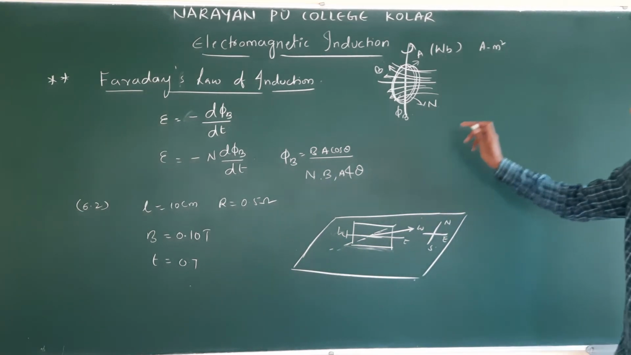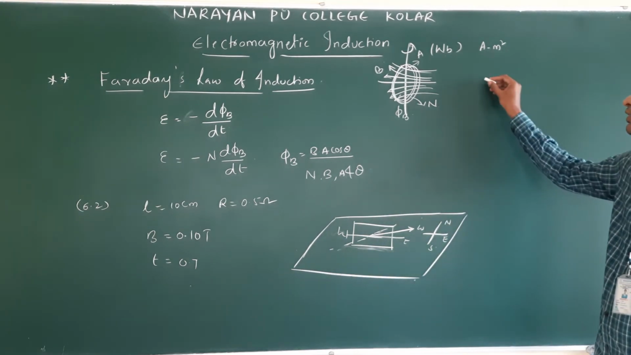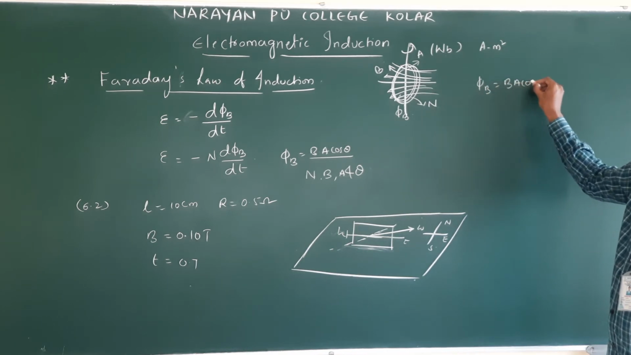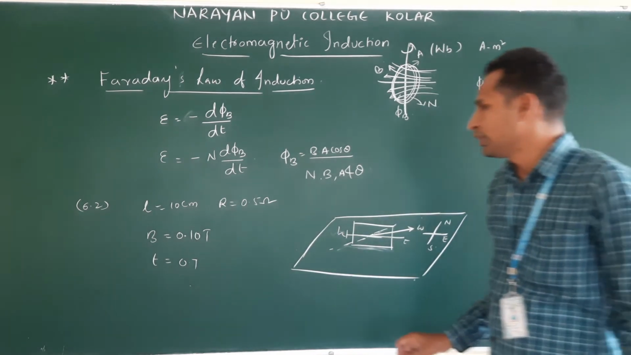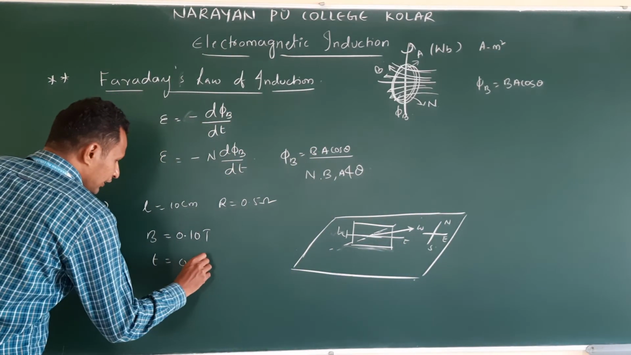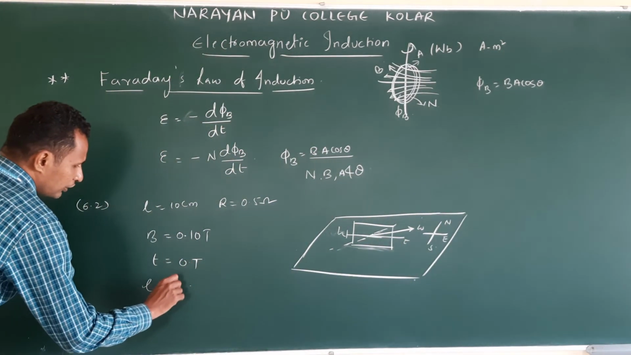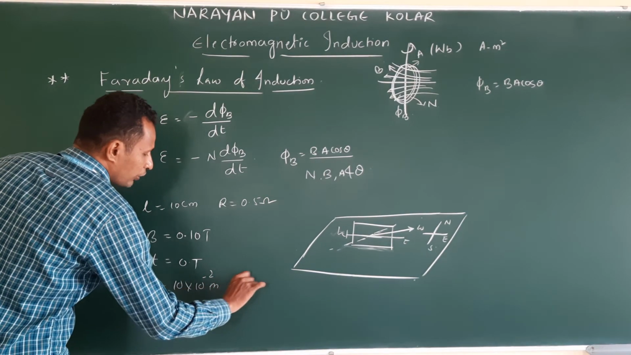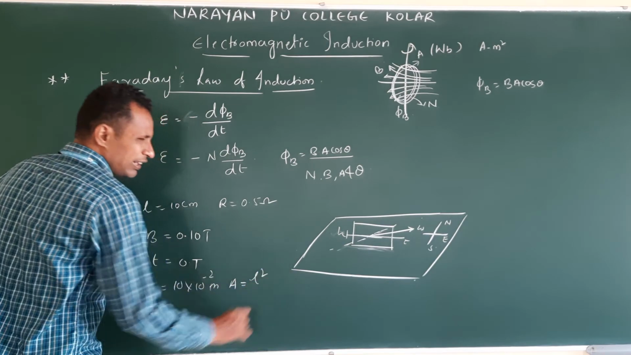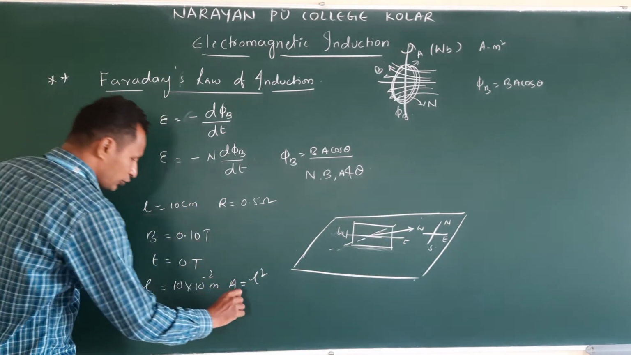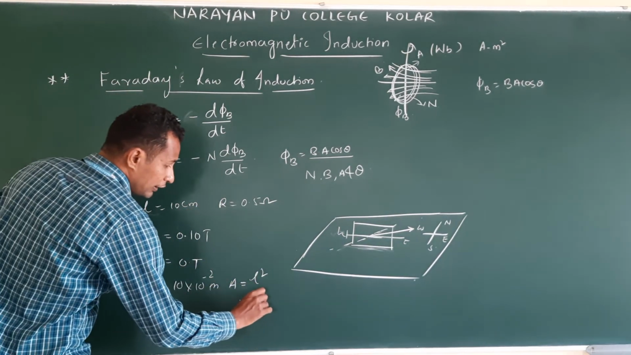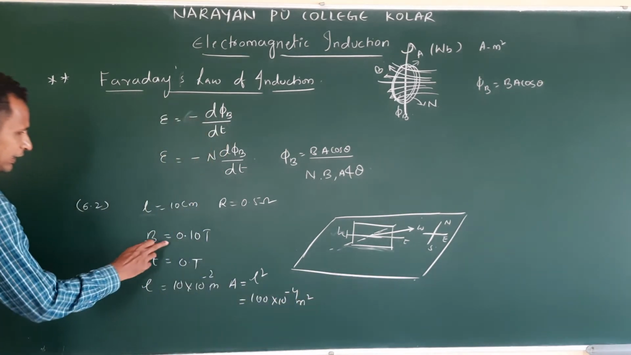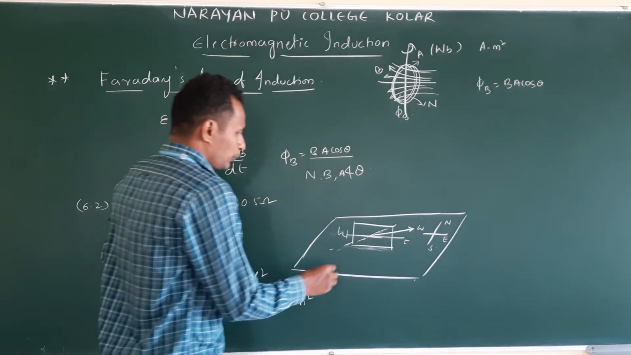So we need to find change in flux. First, we need to find flux. What is the phi B formula? BA cos theta. So area we need to find. Already they have given length. Length is equal to 10 into 10 power minus 2 meter. This is a square. Square area formula L square, or if you take the length as A, that will be A square. Now L square is what? 100 into 10 power minus 4 meter square. We already have it given.